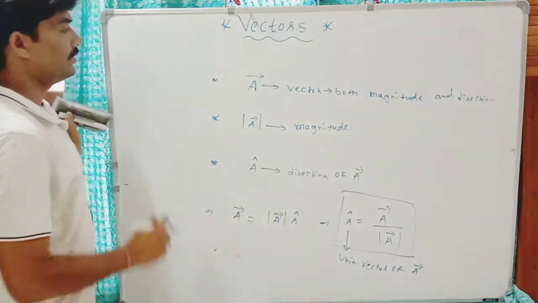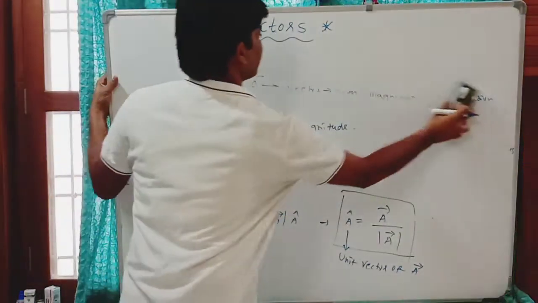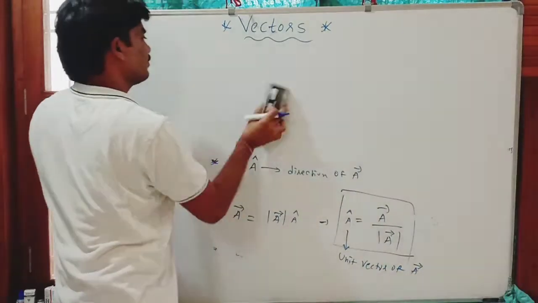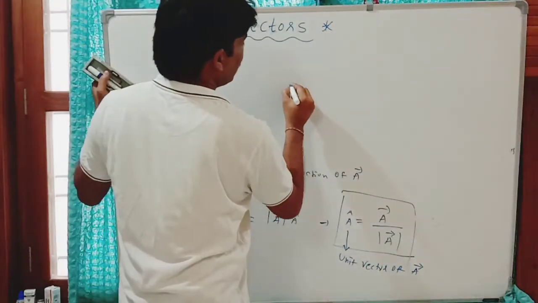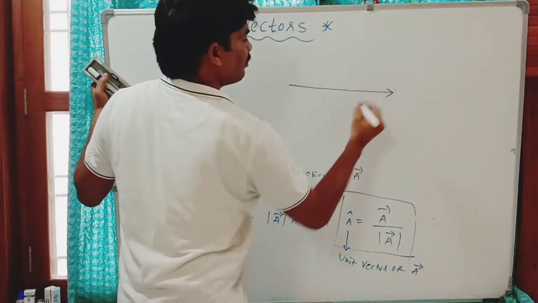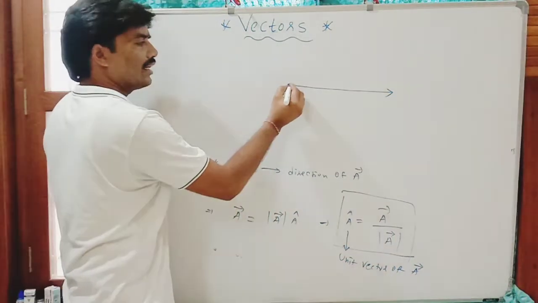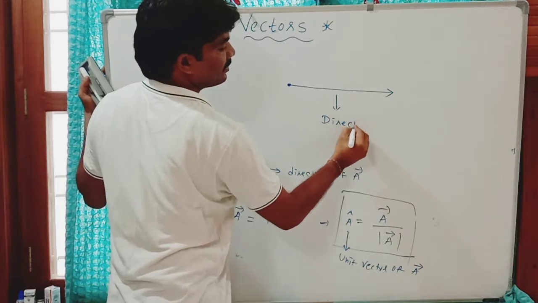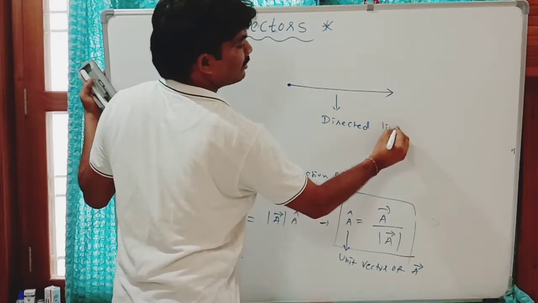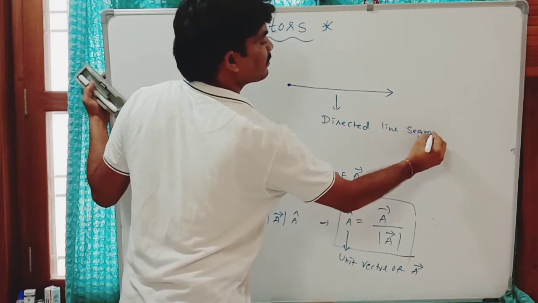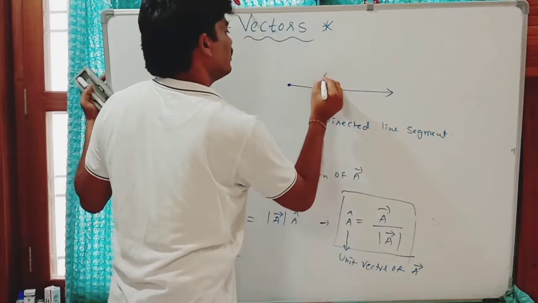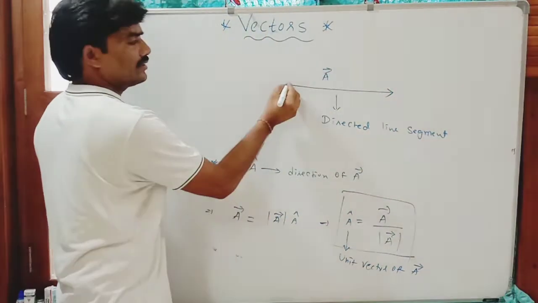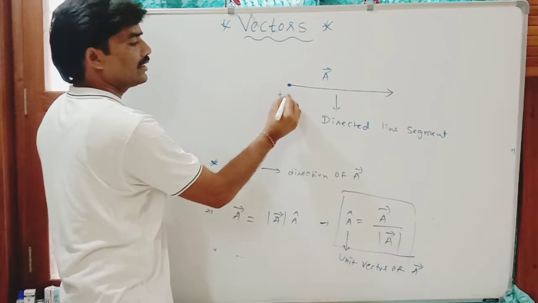Clear? And the geometrical or graphical representation of a vector. Graphically, a vector is represented with this directed line segment. If it is the vector A, this starting point is called the tail of the vector.